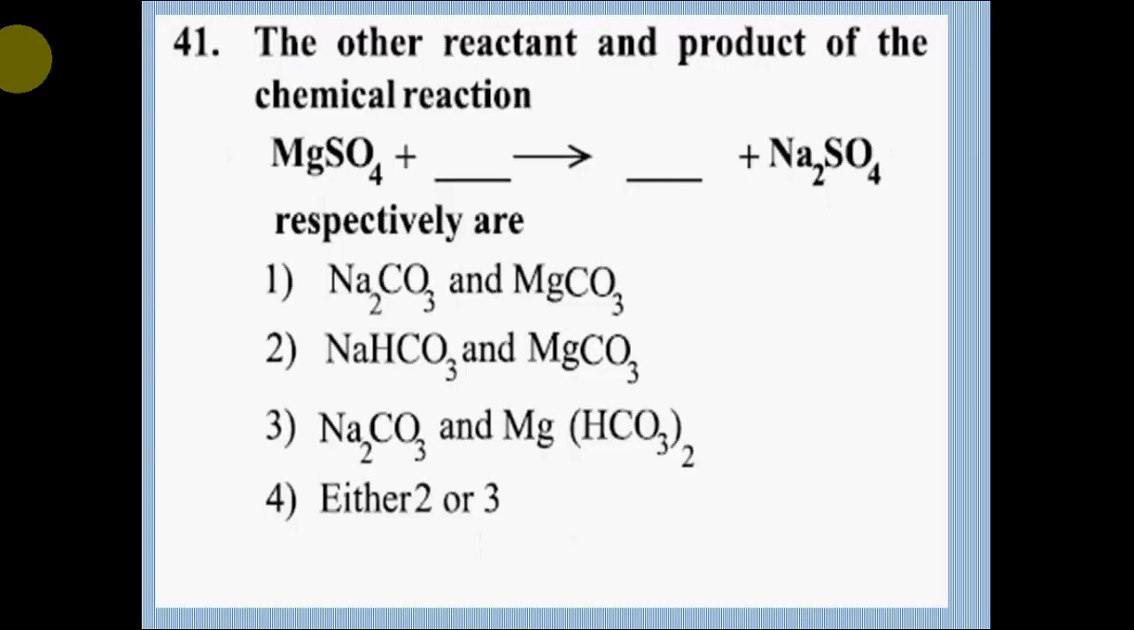Question number 41. The other reactant and product of the chemical reaction MgSO4 plus dash gives rise to dash plus Na2SO4 respectively are: option 1, Na2CO3 and MgCO3; option 2, NaHCO3 and MgCO3; option 3, Na2CO3 and Mg(HCO3)2; option 4, either 2 or 3. Correct answer is option 1, Na2CO3 and MgCO3.